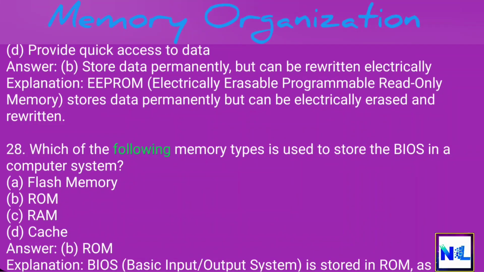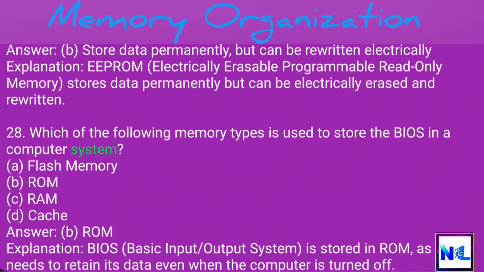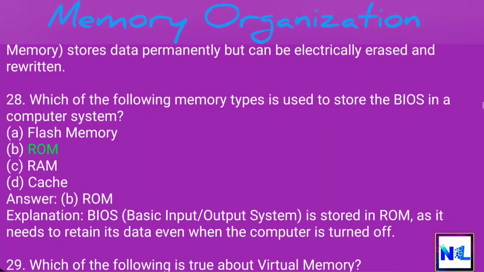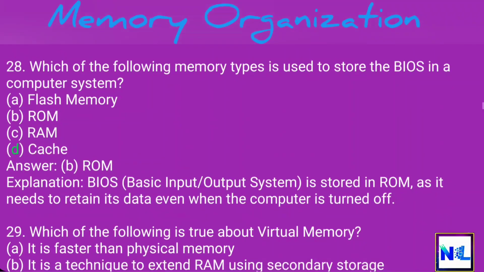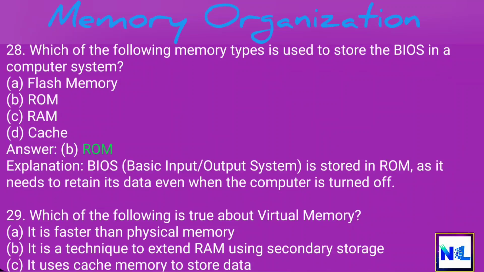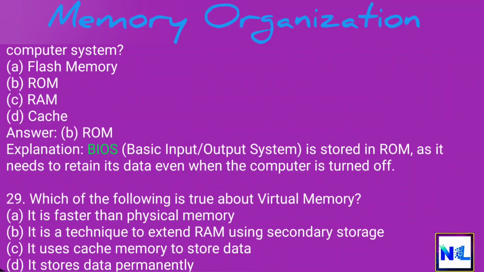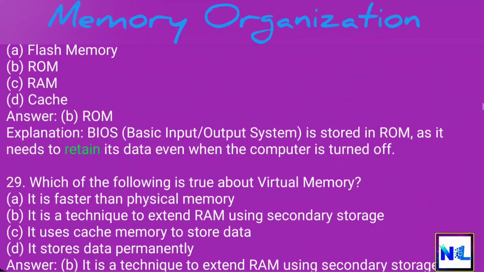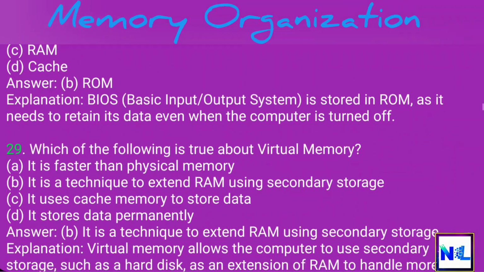28. Which of the following memory types is used to store the BIOS in a computer system? A. Flash memory. B. ROM. C. RAM. D. Cache. Answer: B. ROM. Explanation: BIOS, Basic Input-Output System, is stored in ROM, as it needs to retain its data even when the computer is turned off.